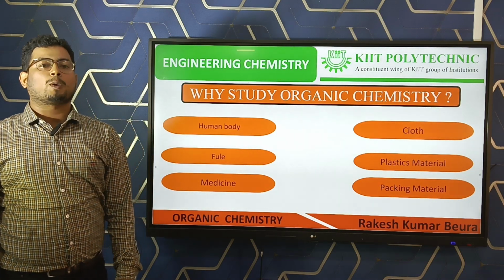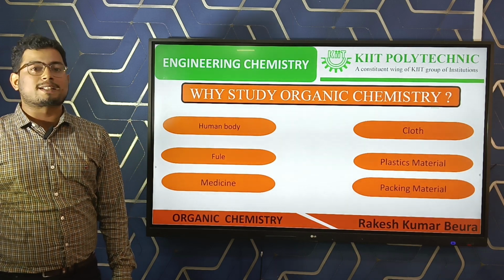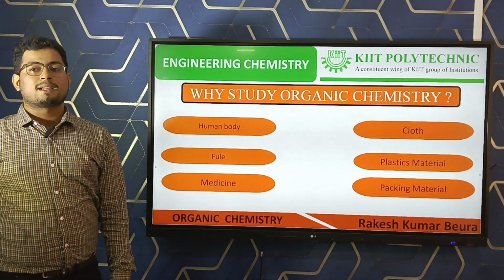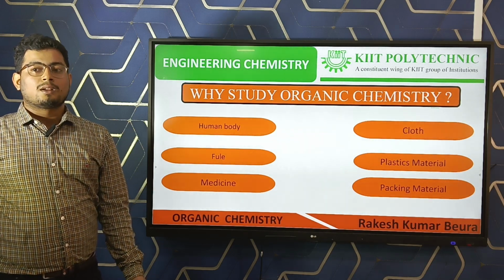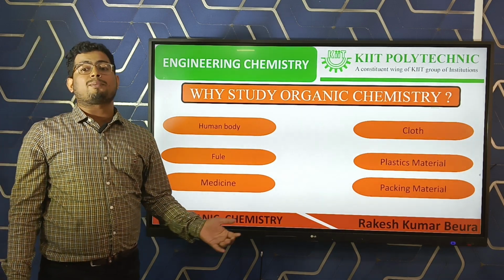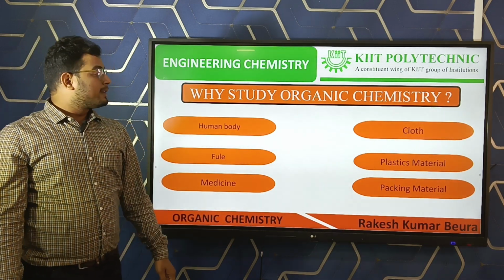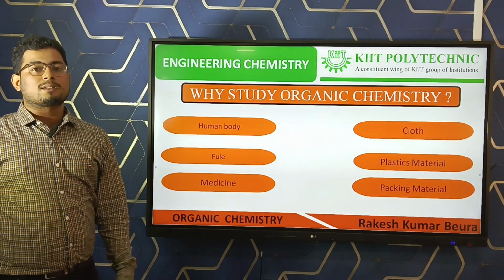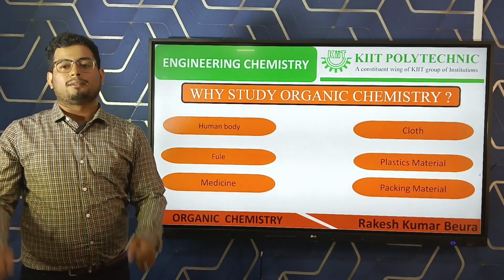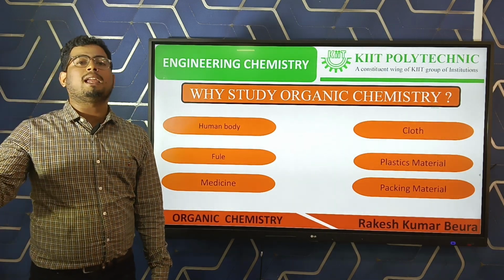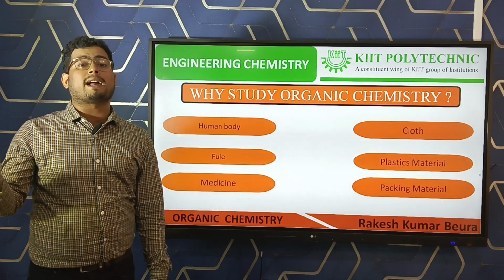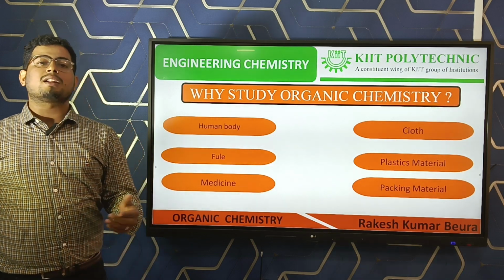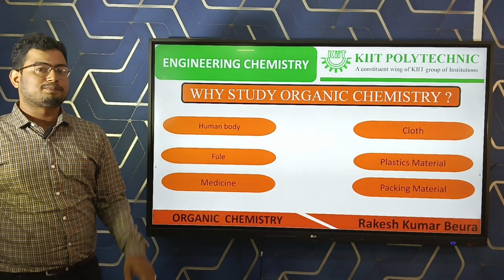This polyvinyl chloride is a polymer of vinyl chloride, and bakelite is the polymer of phenol and formaldehyde, and these are organic compounds. So polymer also is a branch of organic compounds, organic chemistry. Then packing materials. From childhood we all use packing materials like polythene, that is polyethylene. Ethene, we know, is an organic compound, and polyethylene is a polymer, and polymer also is a branch of chemistry.